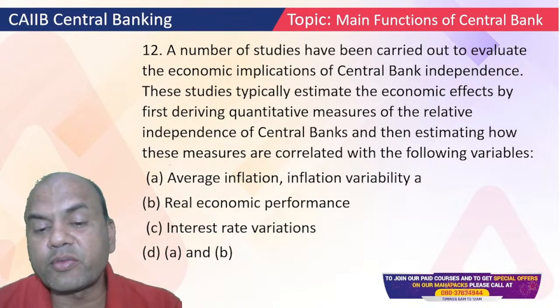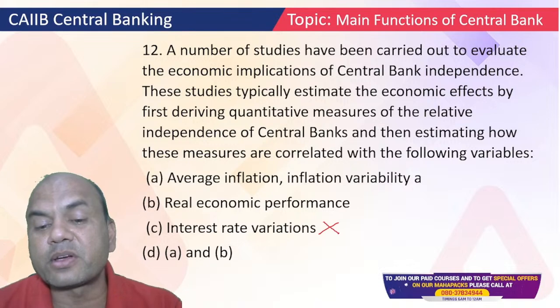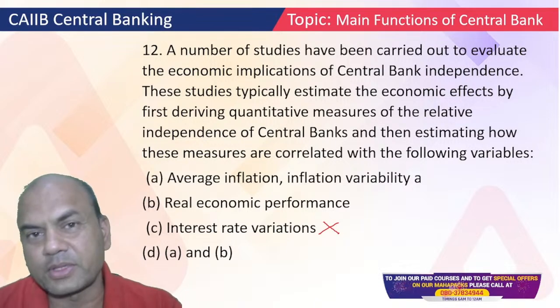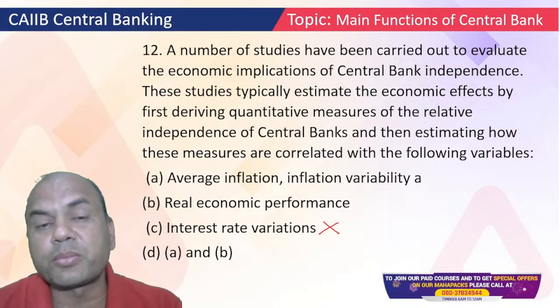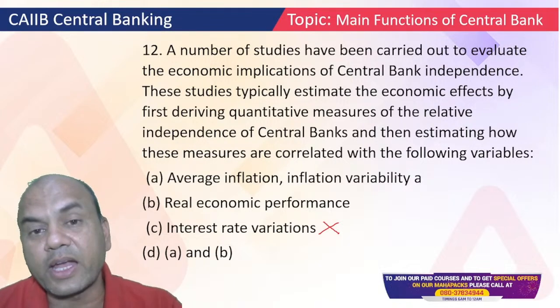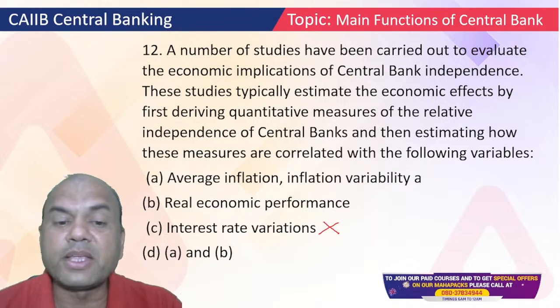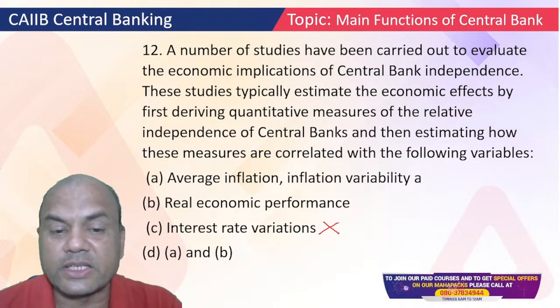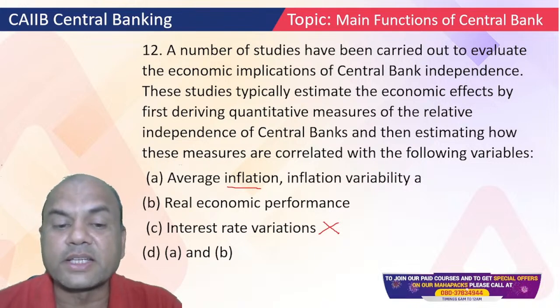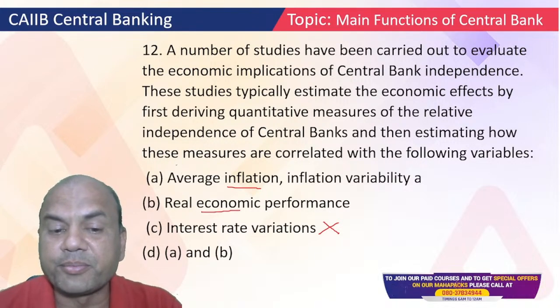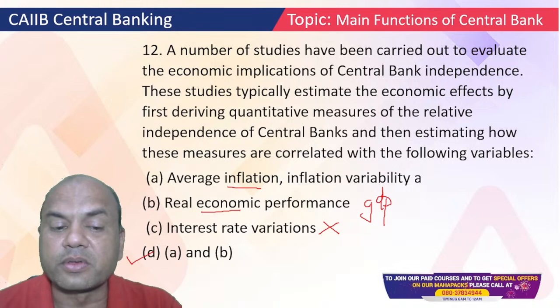See, interest rate variations are not the prime subject of RBI. Of course, they are. RBI will take the reactive step, and it can take the proactive step in this too. It will react to this. So the main job of RBI is average inflation. As I told you earlier, the main job of RBI is inflation. Then second is economic performance, GDP. So the answer will be D, both.